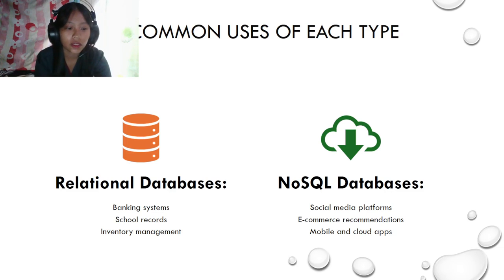The relational databases store data in structured tables with relationships using SQL for queries. They are best for applications requiring strict consistency like banking systems. For the NoSQL database, it stores data in flexible formats such as documents, key value pairs, or graphs. They are used in applications needing scalability and handling large unstructured data like social media or big data systems.